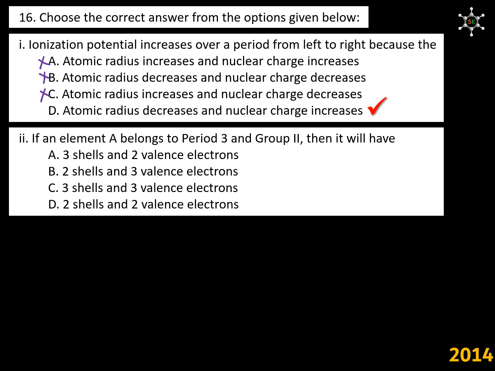If an element A belongs to third period and second group, then period 3 indicates the shell number, so it will have 3 shells in it. Group 2 means it will have 2 valence electrons. So, answer is 3 shells, 2 valence electrons, that is option A. All other options are wrong.